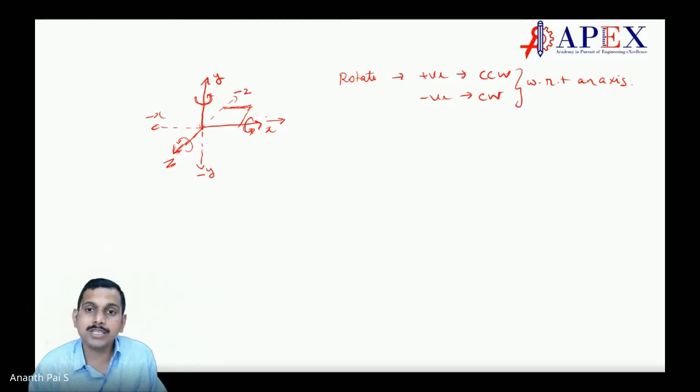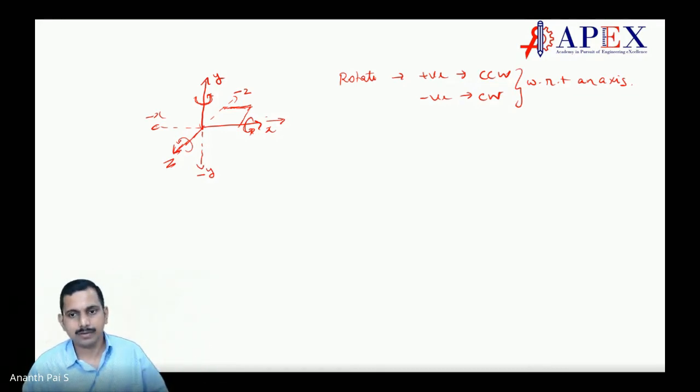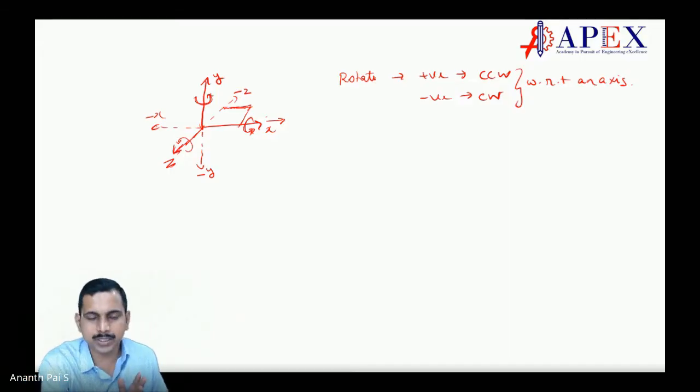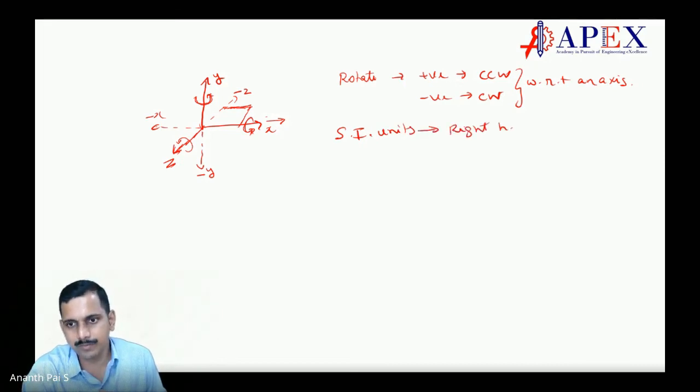Sir, clockwise is positive, right? Clockwise is negative. Clockwise is positive in left-handed mechanics. If you consider left-hand rules, then it is the other way around. But generally, according to SI units, because we are using SI units nowadays, the right-handed rule is always taken. So if it is not mentioned, it's always the right-handed rule.